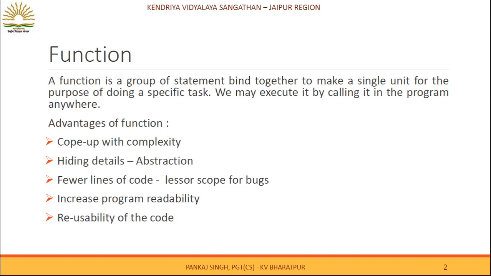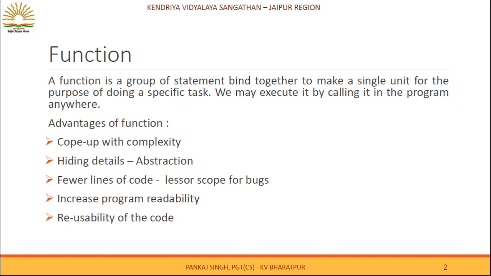So basically, what advantages are given by the function? The main points are as follows: cope up with complexity. Whatever task you are doing, you make a function, and we are having a lot of complexity, for example the sqrt function.